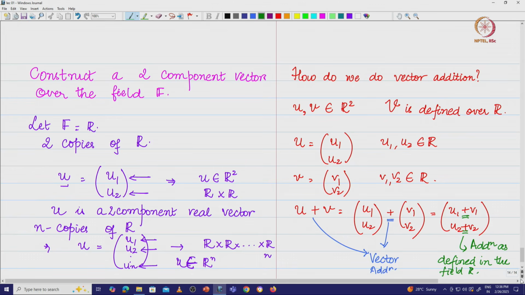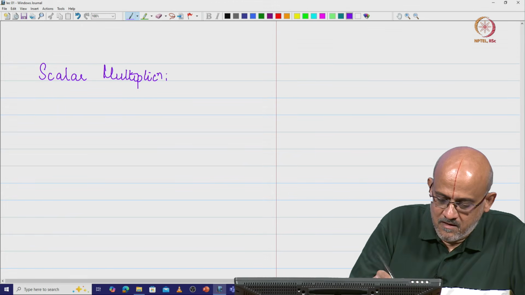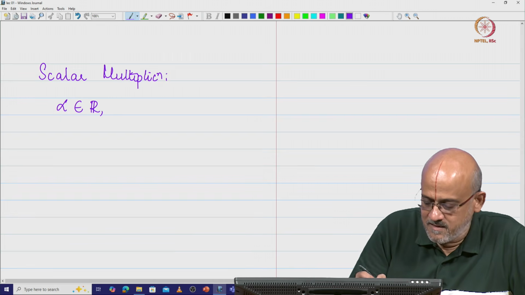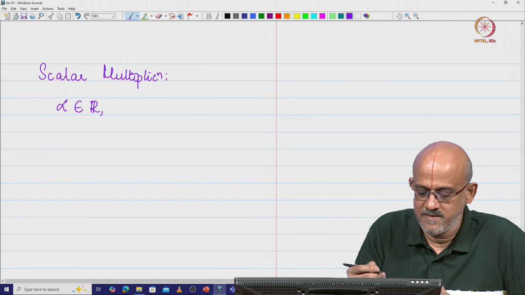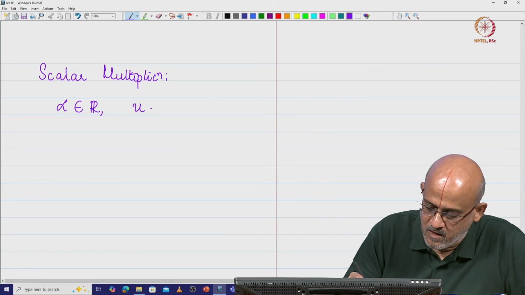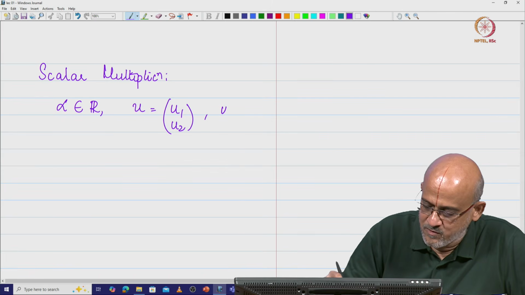Now let us look at scalar multiplication. Suppose alpha is a real scalar, that means I take alpha from the real field, and my vector u is a two-component vector u1, u2, where u1, u2 are real numbers.